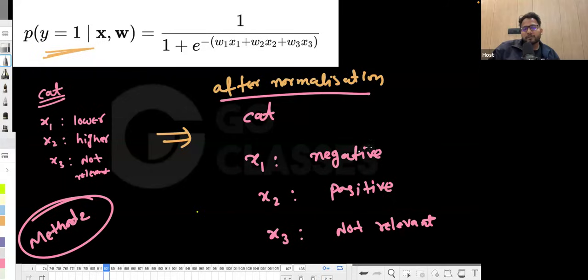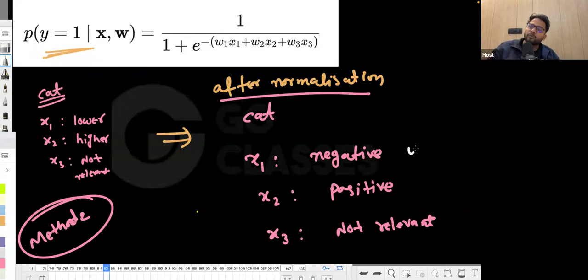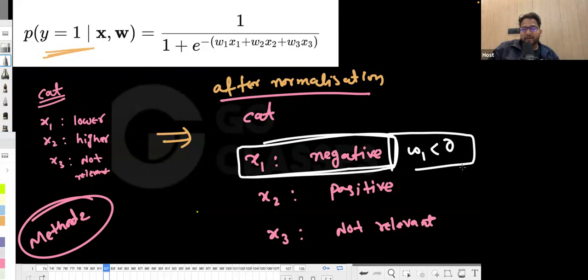So x1 will become negative, and you want x1 to be more negative, so that the probability keeps increasing, which is possible whenever w1 is less than 0.